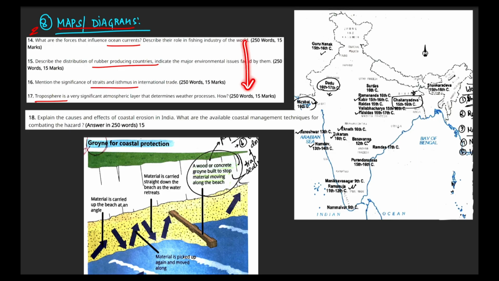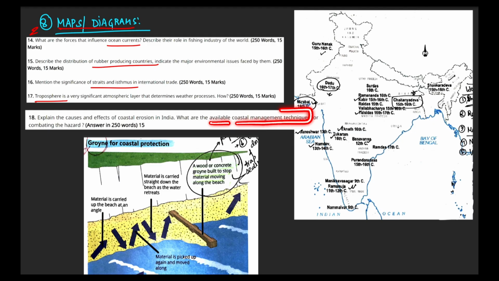So these are some questions where it becomes very evident that you can use diagrams or maps, but there are certain areas where you can use diagrams or maps, which can be considered as non-conventional. For example, this is a map which can be used with respect to Bhakti movement. You don't normally think about maps when it comes to Bhakti movement, but you can actually use this map showing various reformers associated with Bhakti movement in different regions of India. So this is a very good value addition that you can probably use if there is a question on the Bhakti movement.